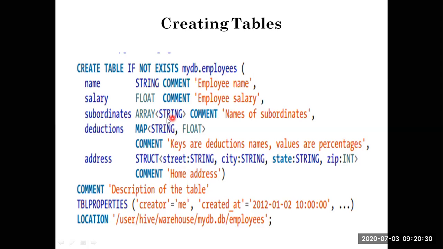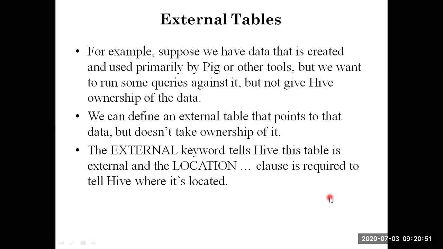Subordinates for this is an array. So this is where we use array, map, and struct. Okay. And comment, a description of the table properties. And you can specify the location. This is where the current database table resides. So that's what I do. Like this is again a data warehouse based software program.